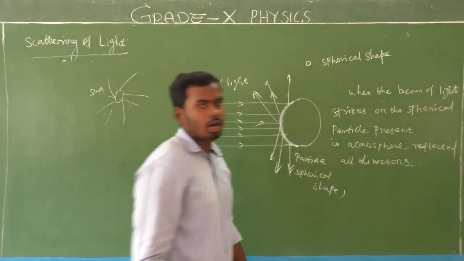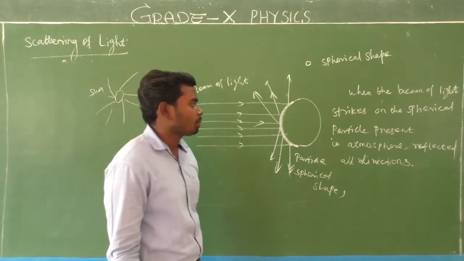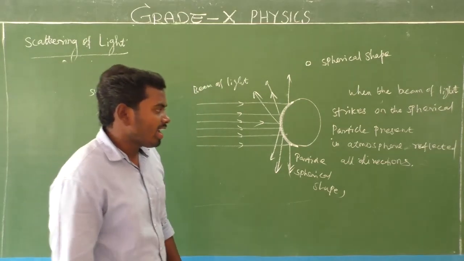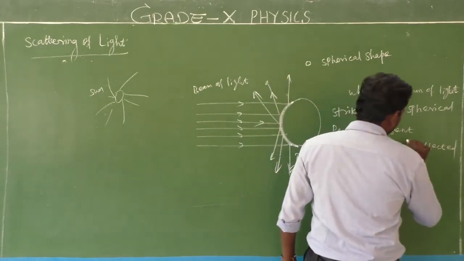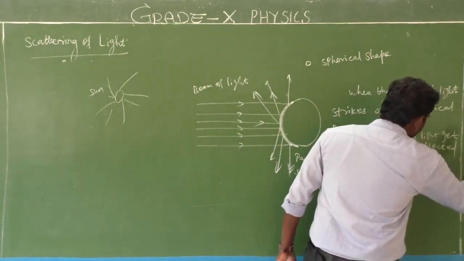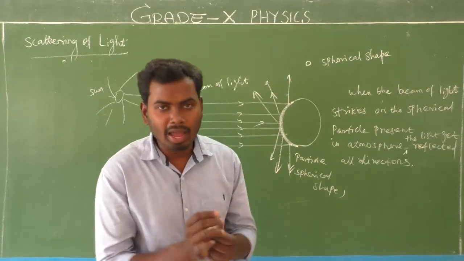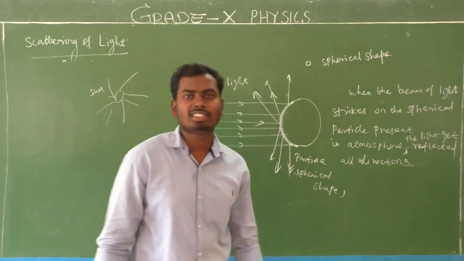That process is called scattering of light. When a beam of white light strikes the spherical particles present in the atmosphere, the light is reflected in all directions, which means random directions. That phenomenon of light is called scattering of light.